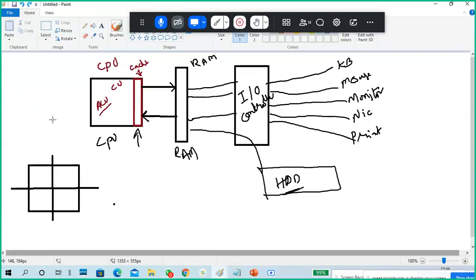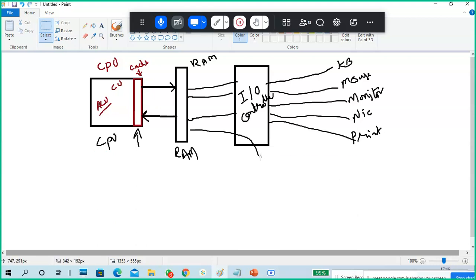So what I have to do is remove some things from here and put things from there.